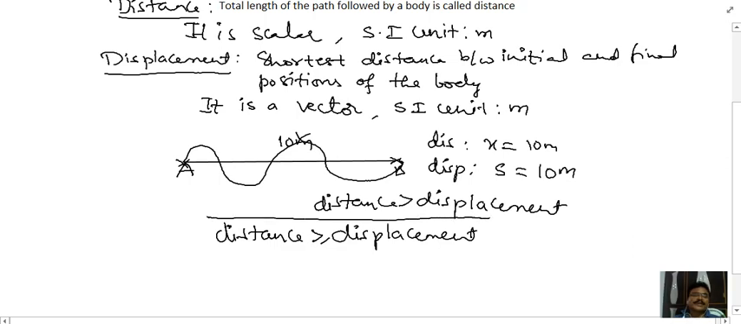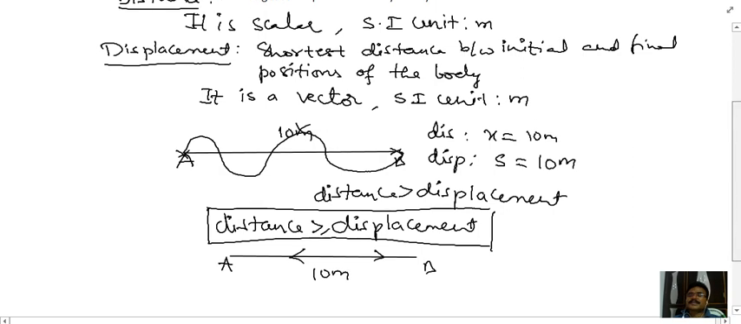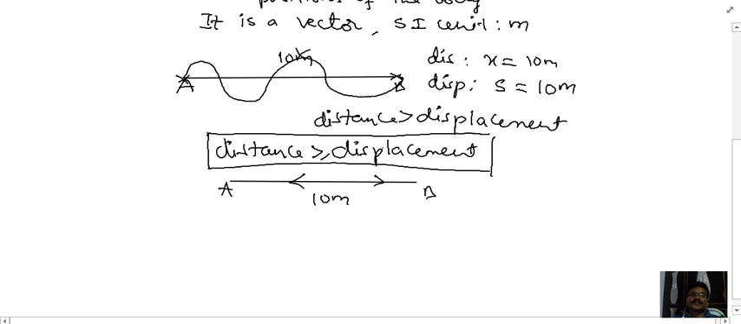And moreover, if a body goes from A to B and comes back, say it is 10 meters, what happens here? The distance is 10 plus 10, 20, that is x equal to 20 meters, whereas displacement is how much here? The starting point and ending point are both the same, so therefore displacement becomes 0. That means distance can never be 0, but displacement can be 0 too.